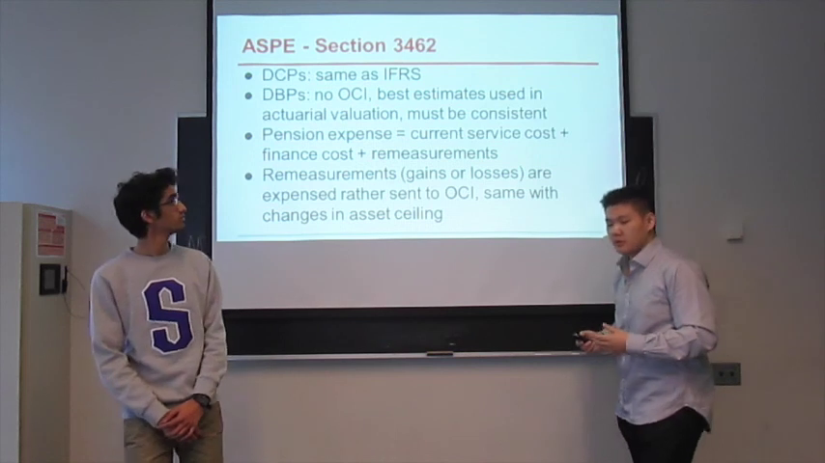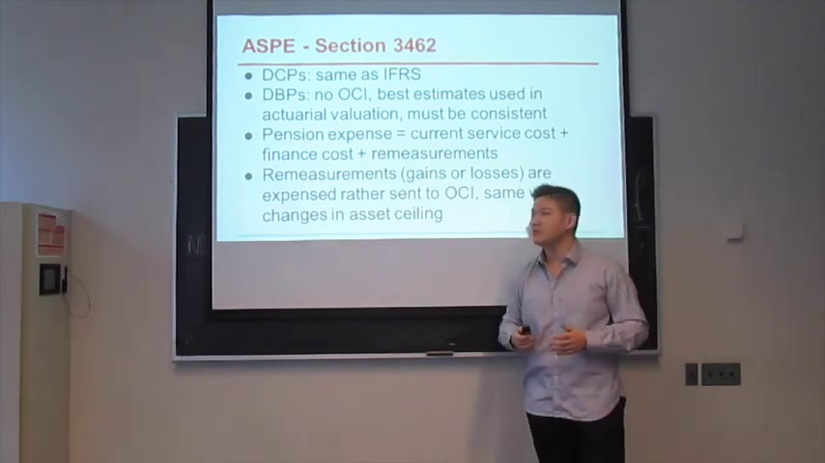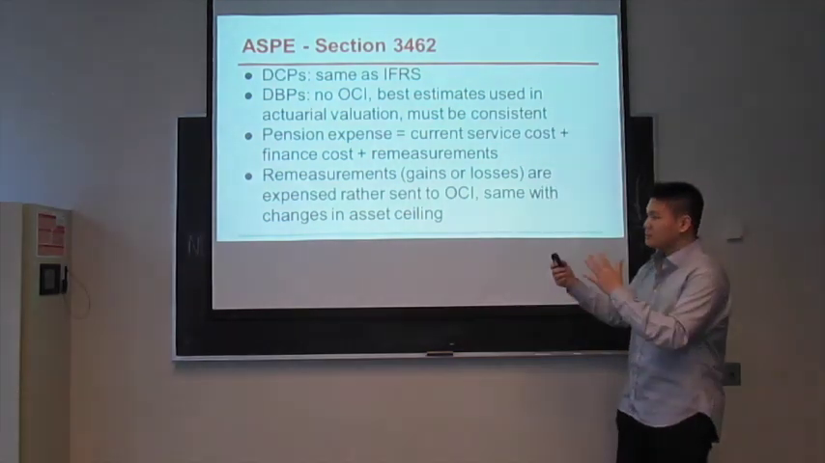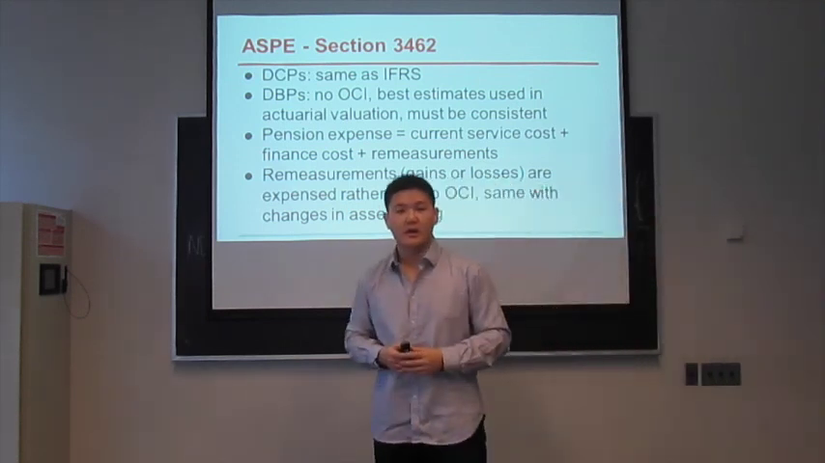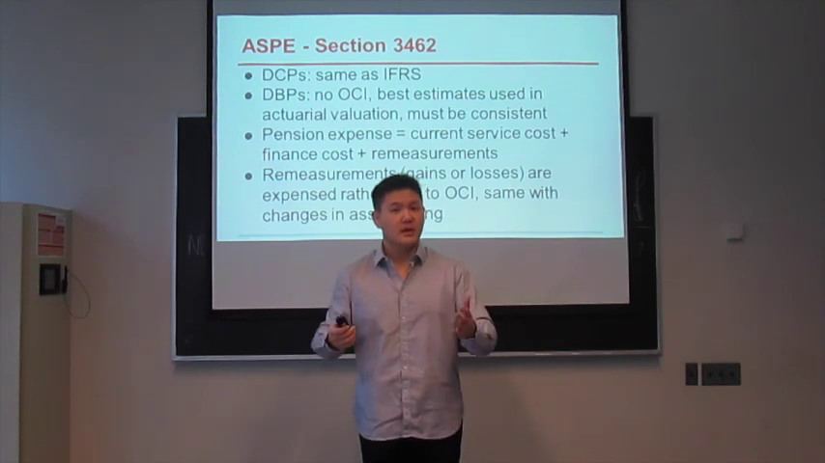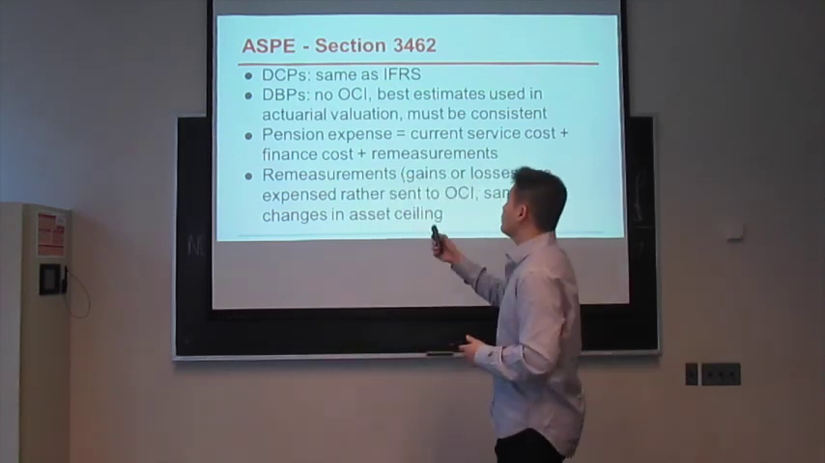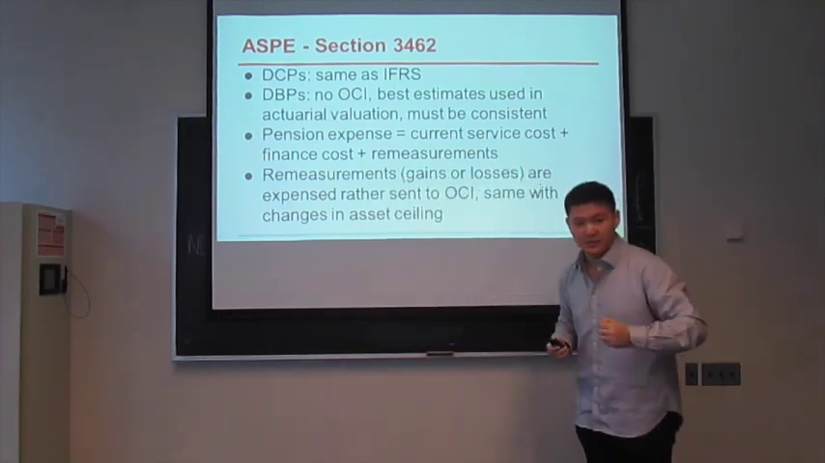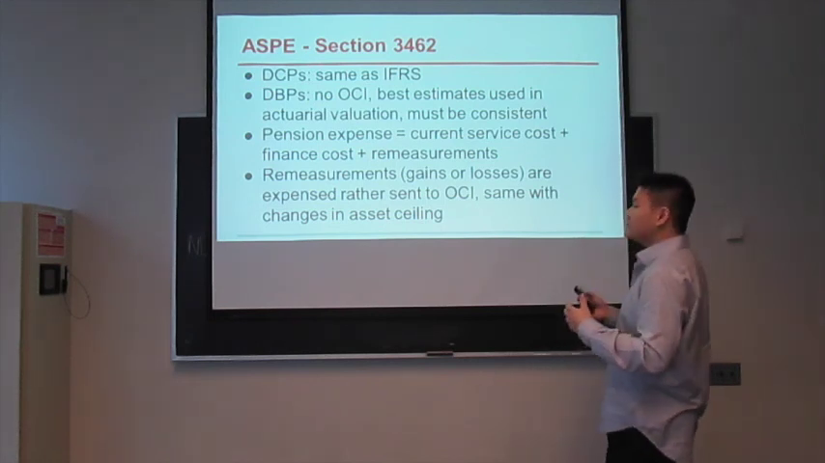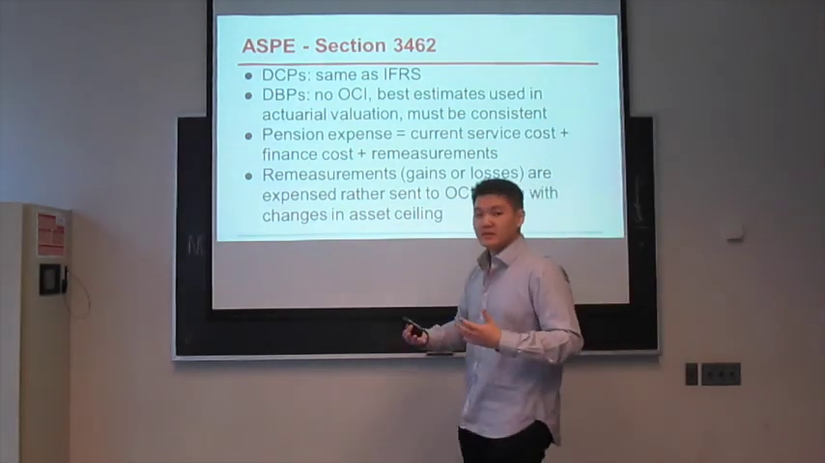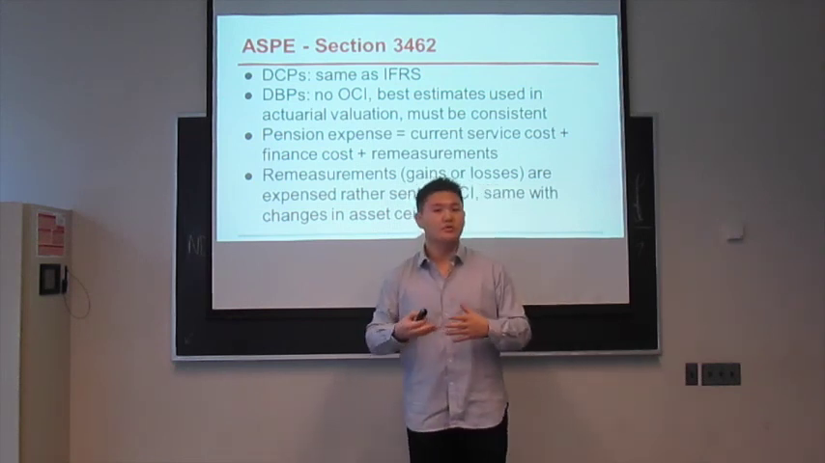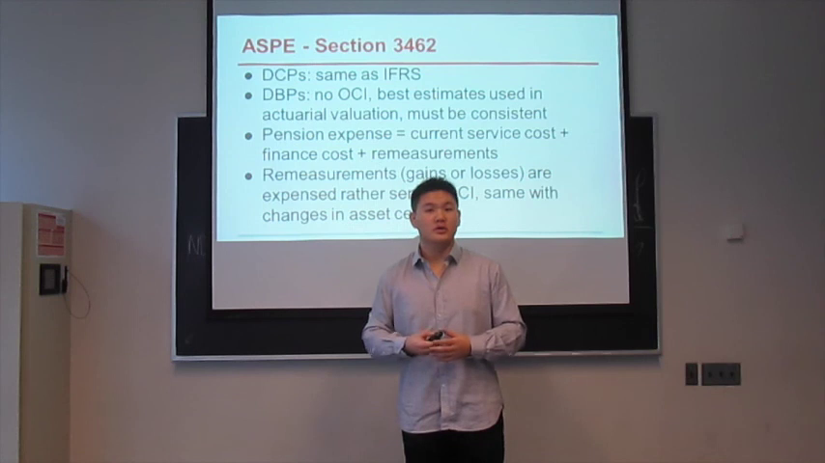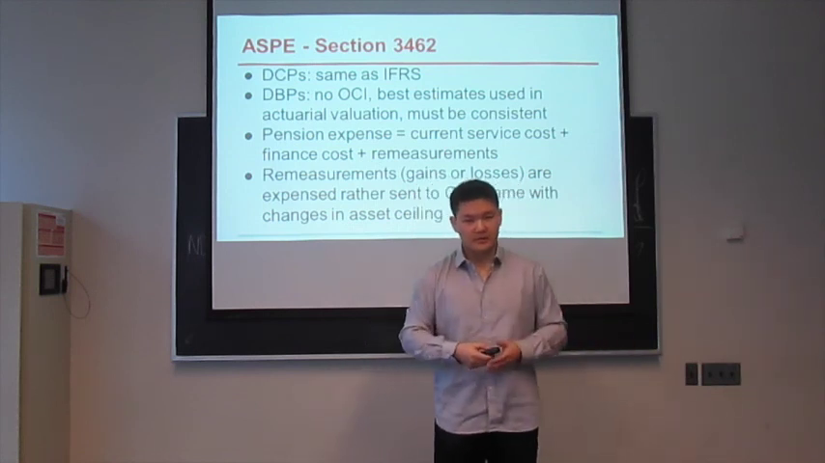So for ASPE, it's recorded under section 3462. And again, just to briefly go over it, for defined contribution plans, there are no differences between them and IFRS. However, the difference arises in the defined benefit plans, where there is no OCI. That's something that we know from ASPE. This is very important because when it comes to actual gains and losses and any sort of adjustments and remeasurements later on, they do not have a specific statement to go to, which means that it goes into retained earnings.